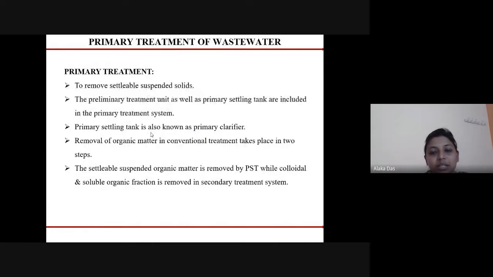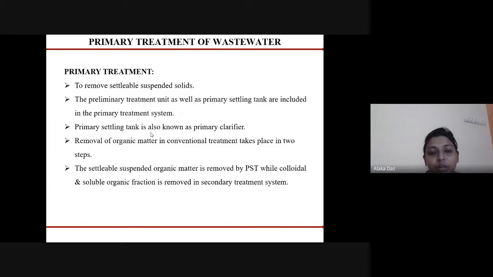Next is the primary settling tank that comes under the primary treatment of the wastewater. Primary treatment is done to remove the settleable suspended solids. The preliminary treatment unit as well as the primary settling tank are included in the primary treatment system. The primary settling tank is also known as the primary clarifier.